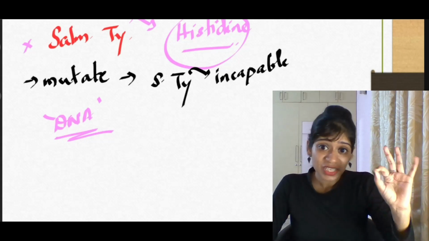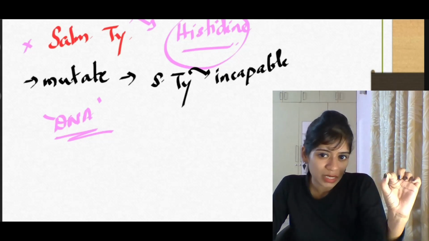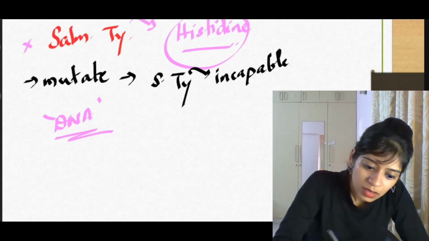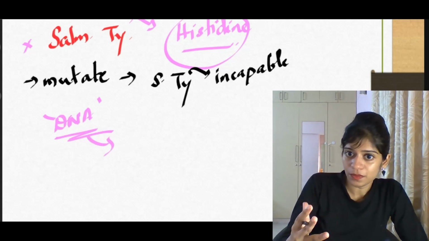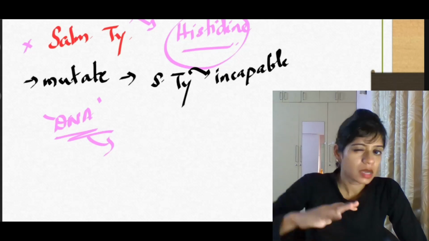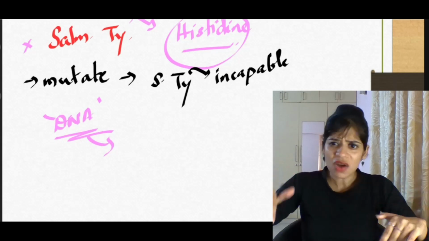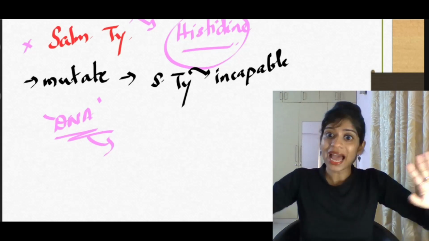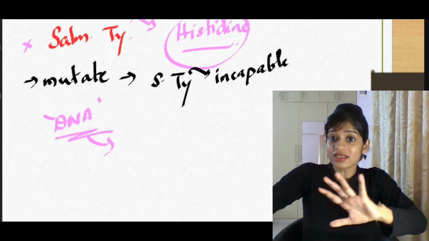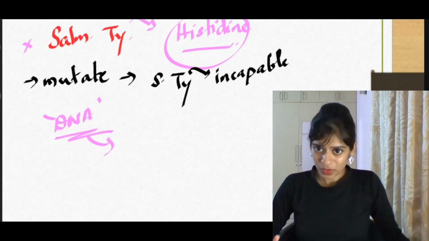Now, by any chance, if its DNA gets mutated, then this Salmonella typhimurium becomes very arrogant and happy, and it says, my DNA got mutated. Now I don't need histidine for my growth. I can grow on my own. Without the histidine, I can grow. I can multiply.